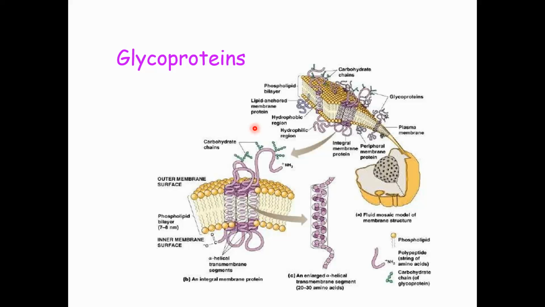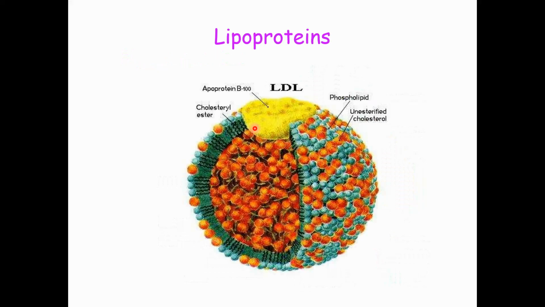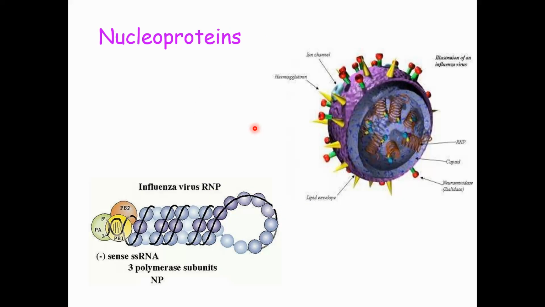For example, if it is present over the surface of a bacterium, this glycoprotein would be recognized by the antibodies once this bacterium enters our body. So it has an important recognition function. Another protein is the lipoprotein. Lipoprotein binds with lipid and transports lipid across our body, and the nuclear protein binds with the RNAs or DNAs.